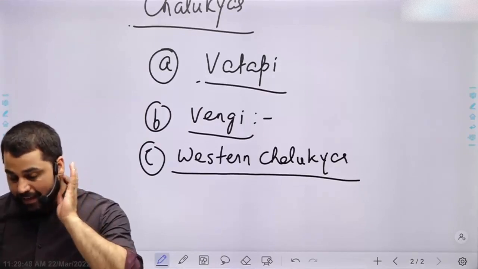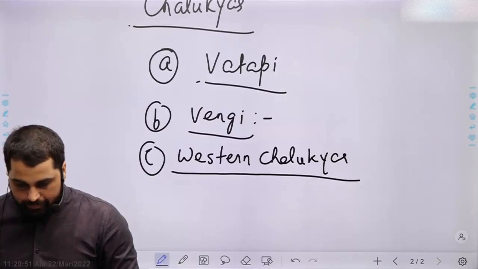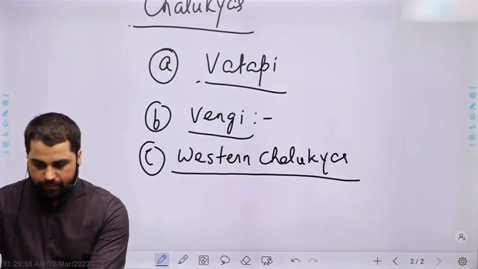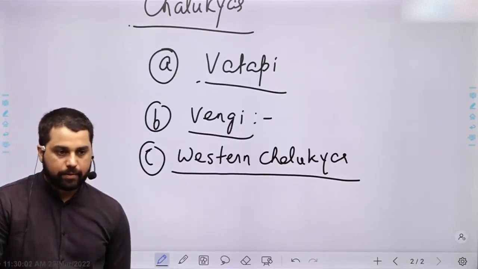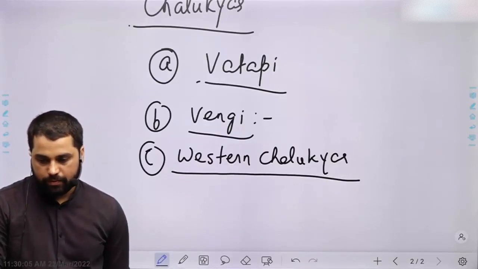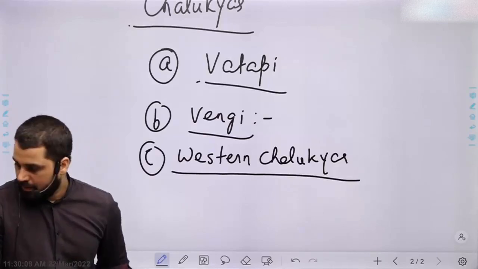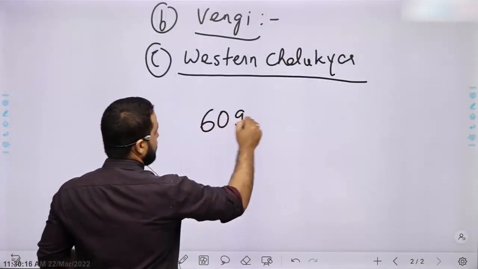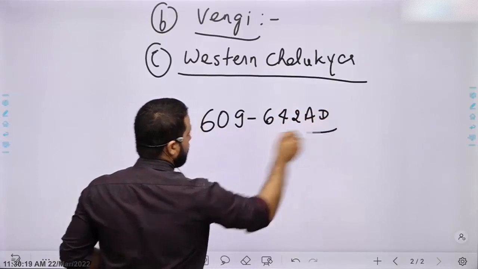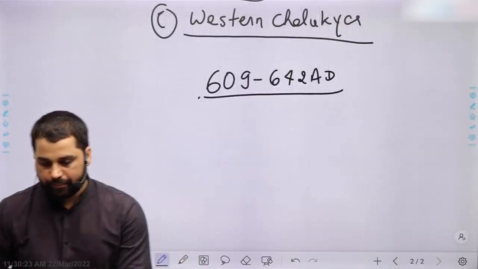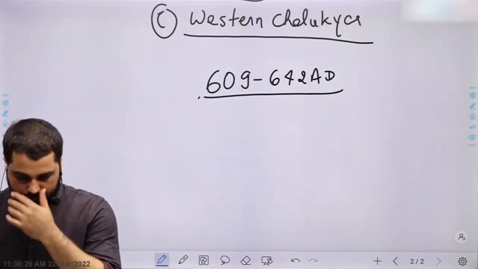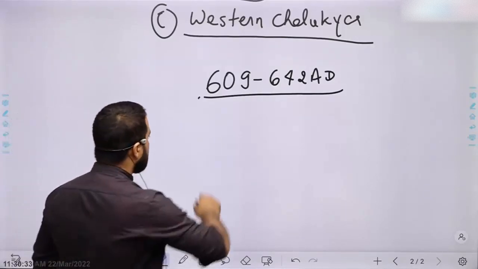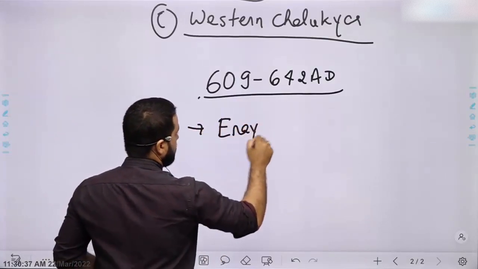Write down in the next bullet point: the greatest king of Badami Chalukyas was Pulkeshin II. He ruled from 609 to 642 AD. His birth name was Iraya.